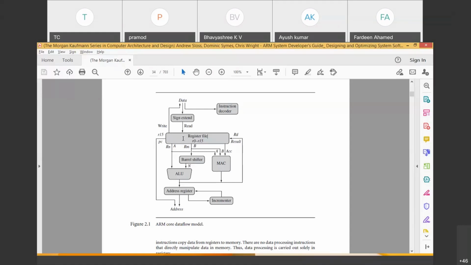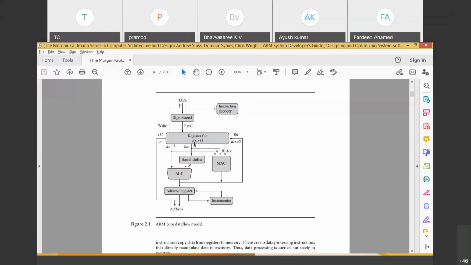Please understand, the instruction is decoded into machine code, and that machine code is also 32-bit, and data is also 32-bit. Anything it may be, either instruction or data. If instruction, it is decoded and sent to the register. If it is data, directly sent to the register. So totally it comes to the register.